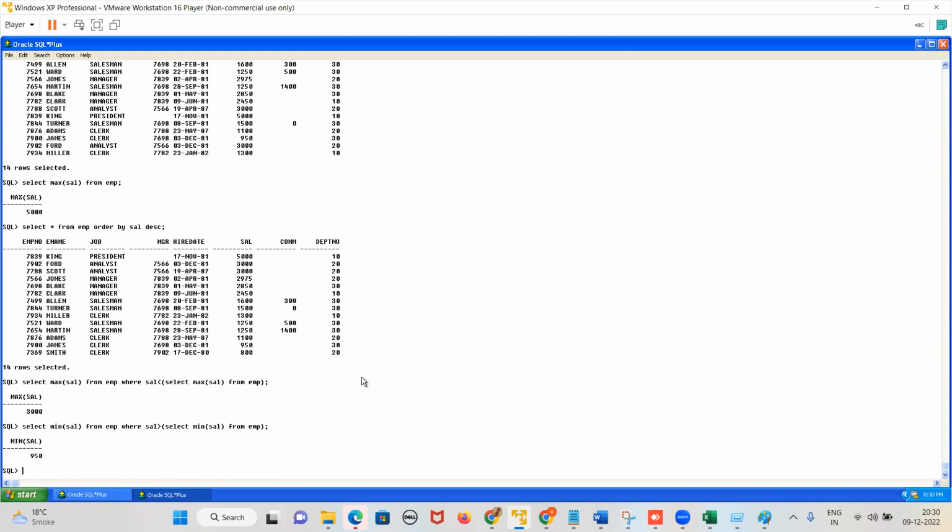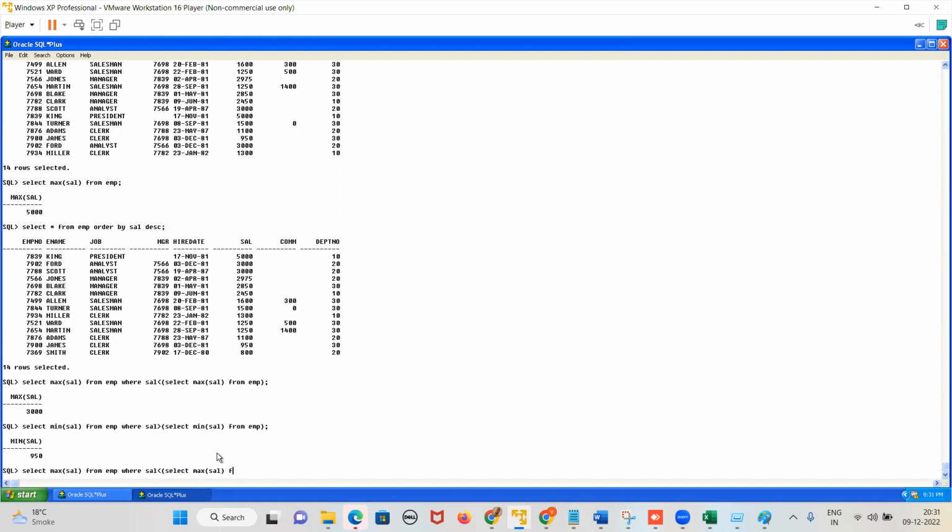If we want the third maximum salary, how can we write it? What will be the query? Select max of salary from EMP where salary is less than, then bracket. What do I have to write? Select max salary.